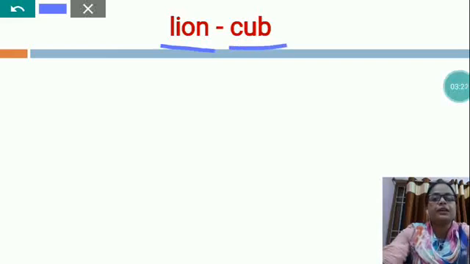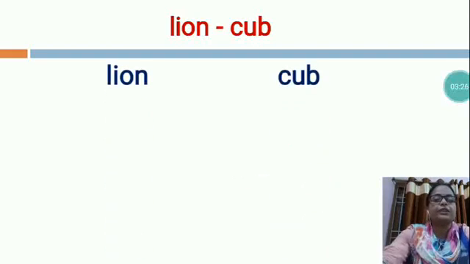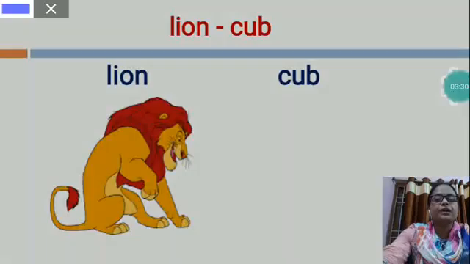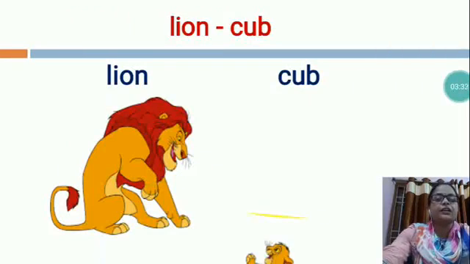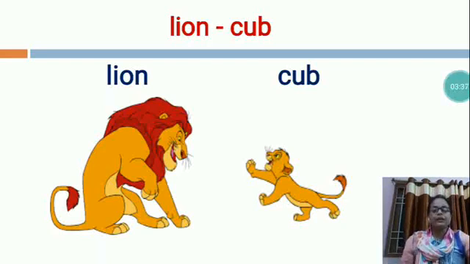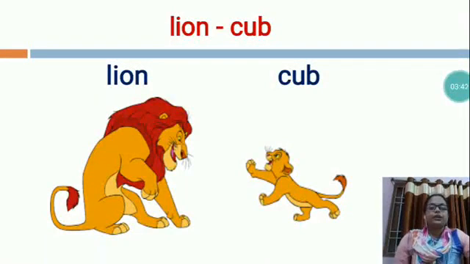Now, the next is lion. Lion baby, cub. Now, I would like to show you the picture. See, this is the picture of lion and the lion baby is this. This is cub. Young one of lion is called cub.